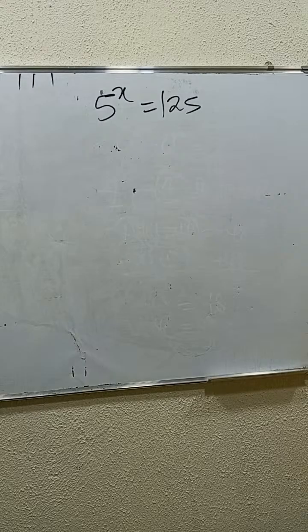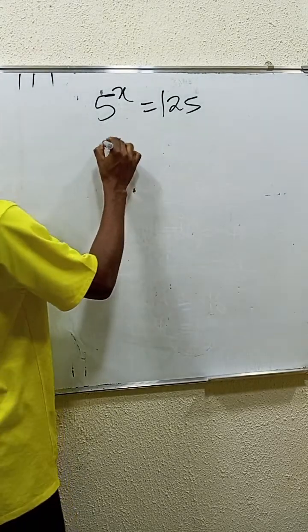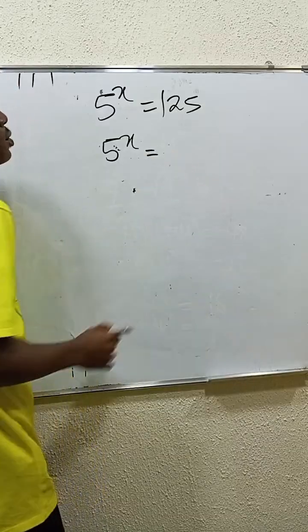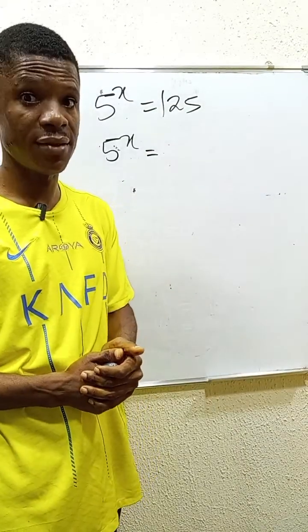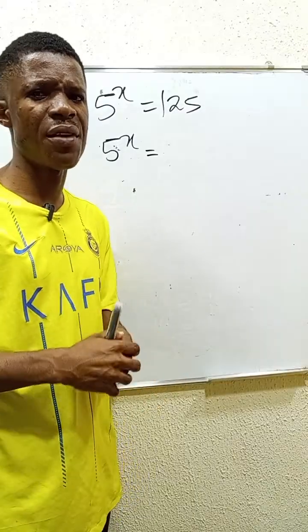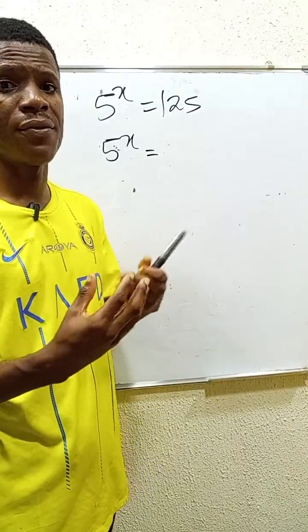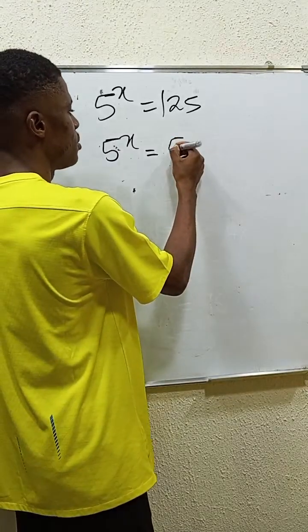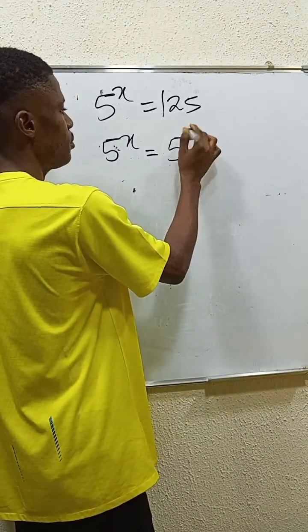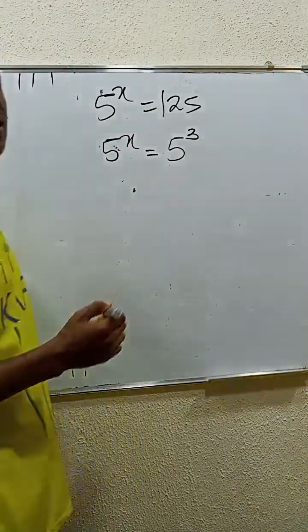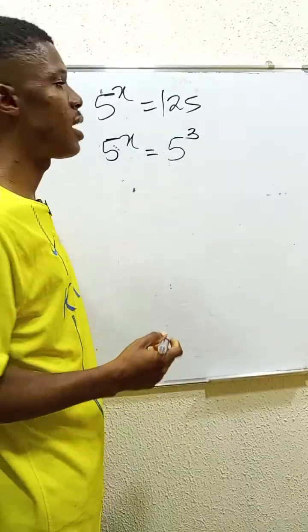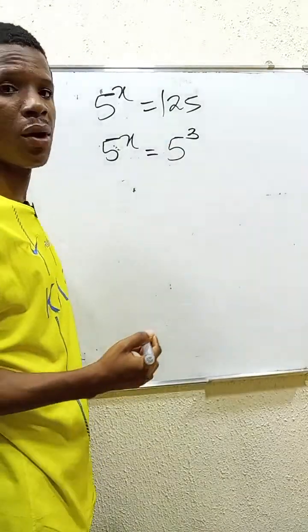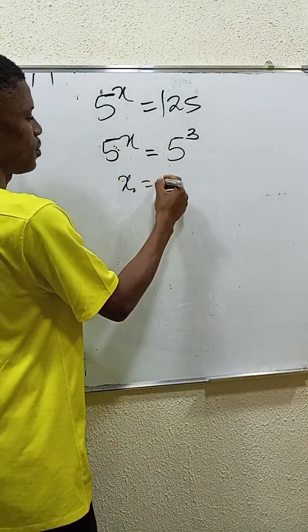Okay, so to do this is simple. You have 5 power x is equal to, what's 125? 5 times 5 is 25. If you multiply 25 by another 5, you have 5 cubed, right? That becomes 5 cubed. If you understand one thing, the bases are equal. Since the bases are equal, you can simply equate the powers. That means that x is equal to 3.